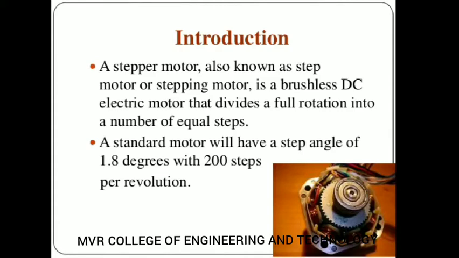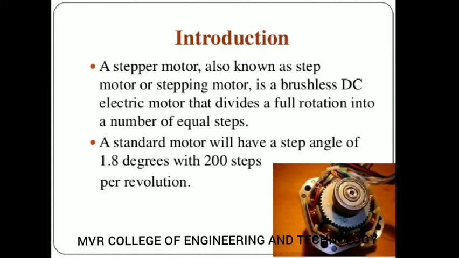A motor which rotates with a step by step rotation is known as a stepper motor, and it divides a full rotation. So it will not rotate with full rotation, it will rotate in steps.